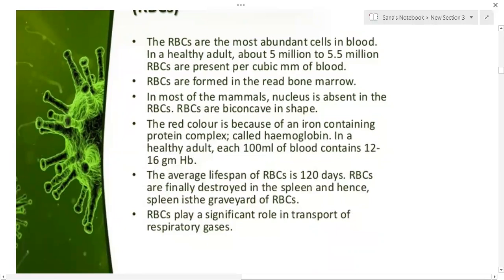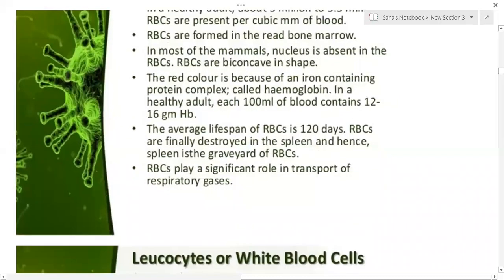RBCs are biconcave in shape. The red color is because of the iron-containing protein or pigment called hemoglobin. In a healthy adult, each 100 ml of blood contains 12 to 16 gram of hemoglobin.